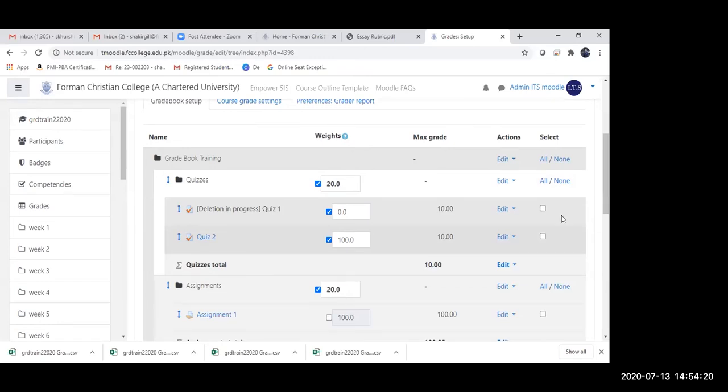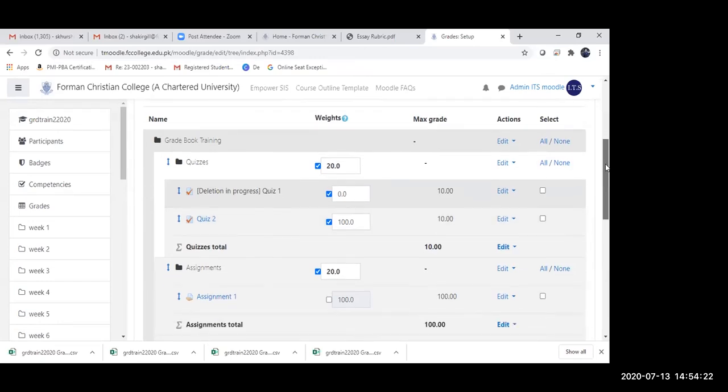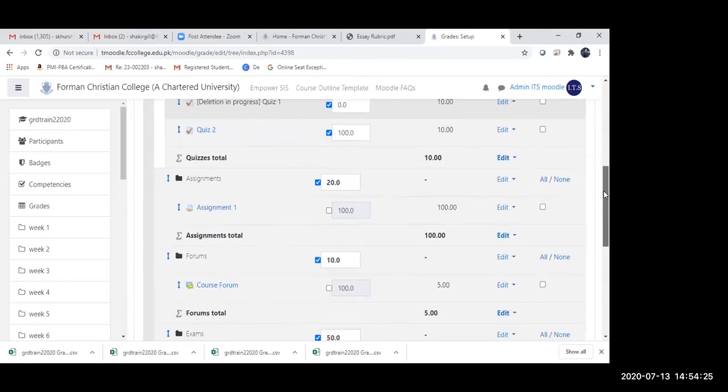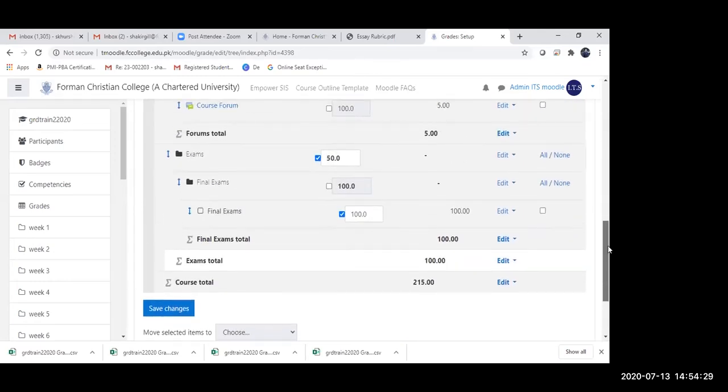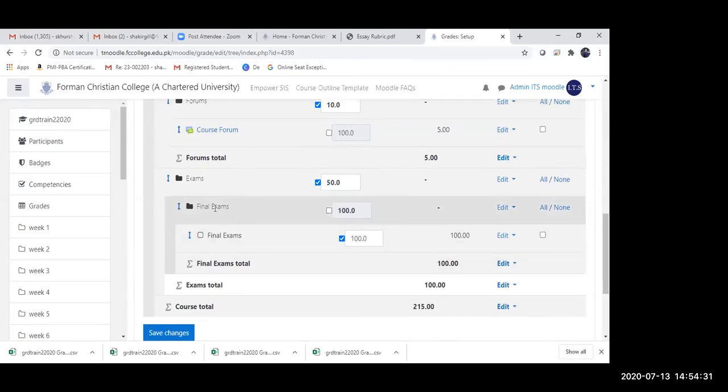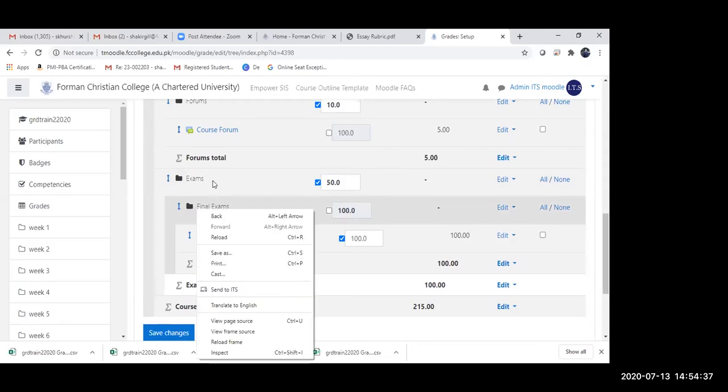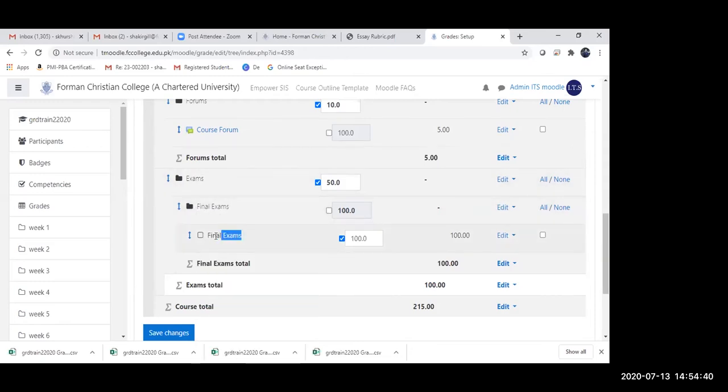The subcategories again would be a category, not a grading item. So exams over here is the parent category. Final exams is the category under the exams, and this final exam is basically your grading item under the final exams.